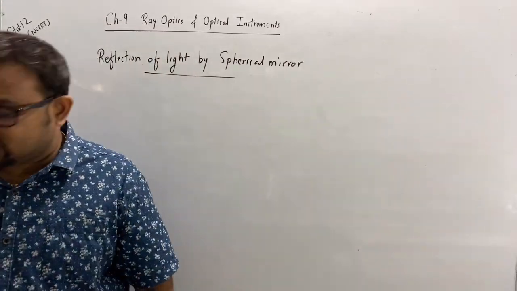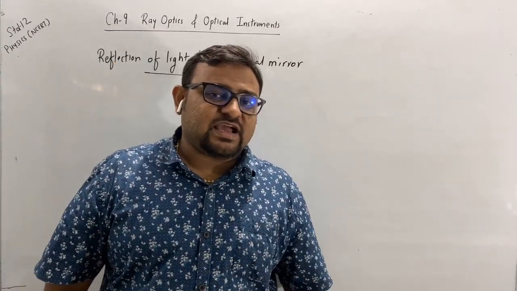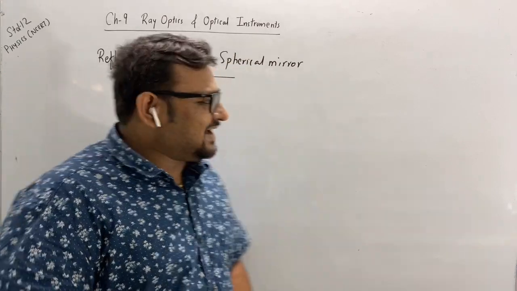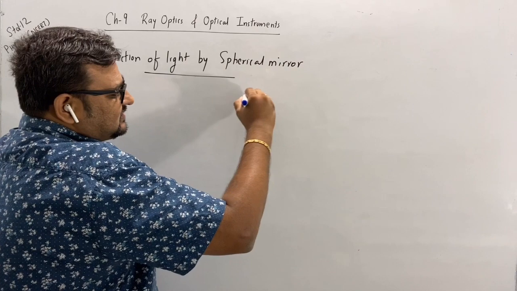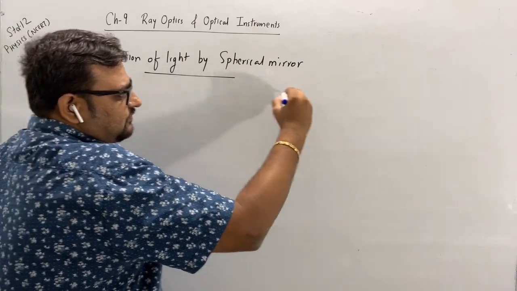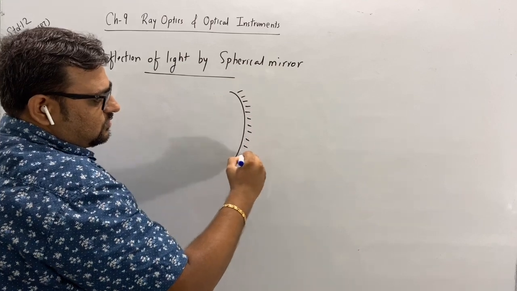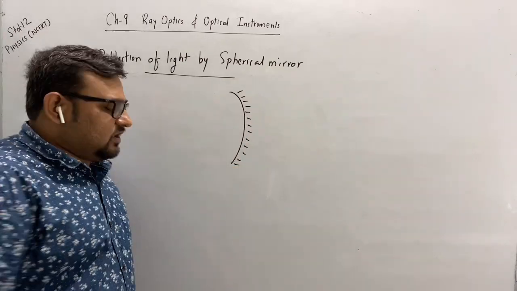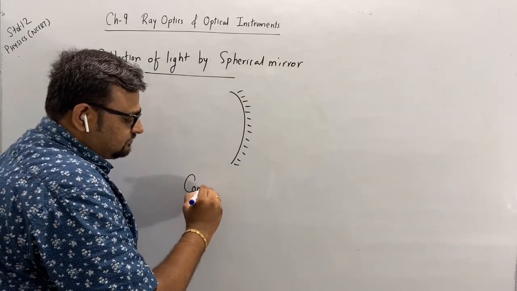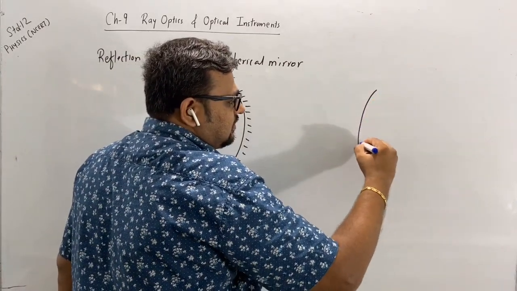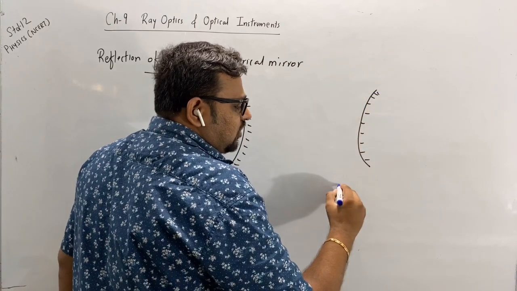Now let's first see which type of incident ray gives which type of reflected ray. Let's take two types of mirror, concave mirror and convex mirror.